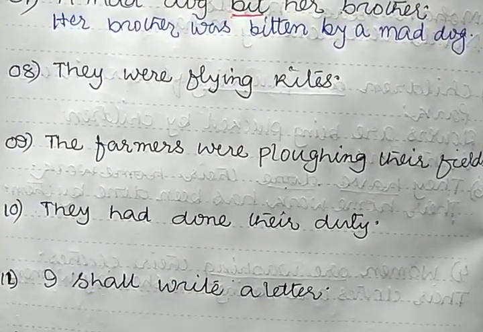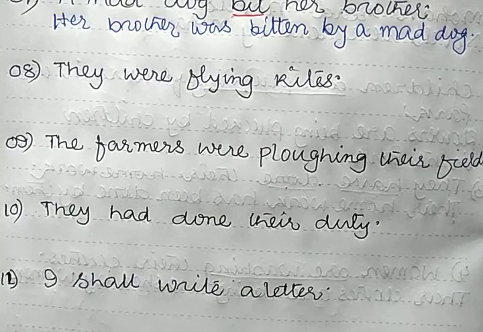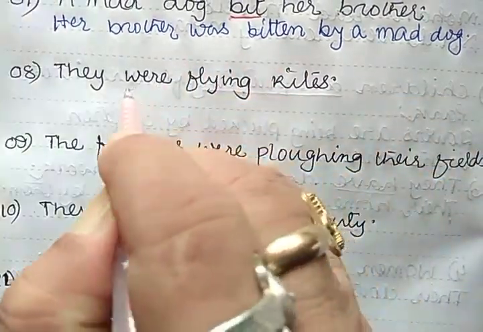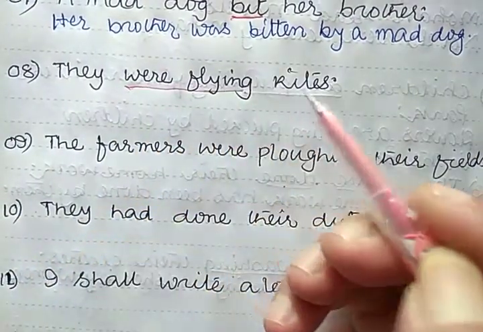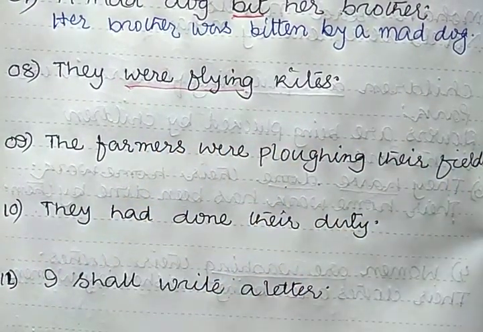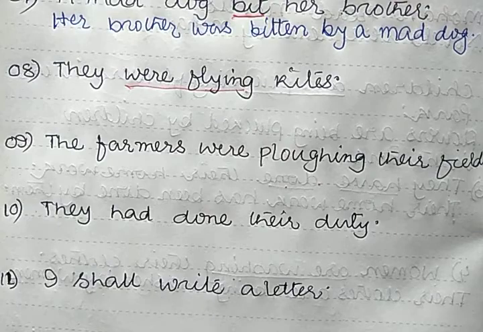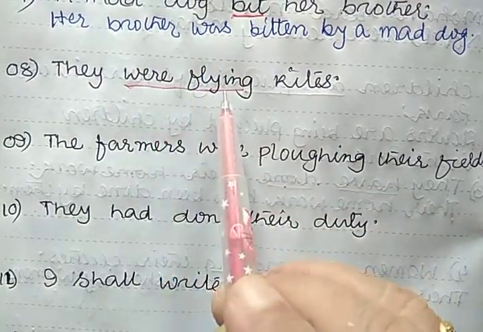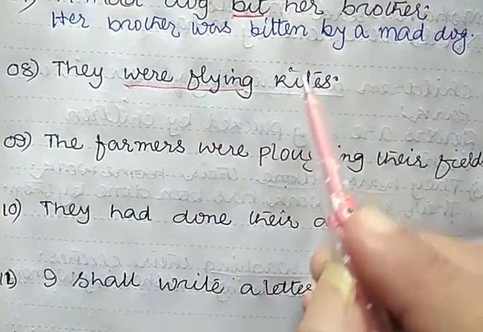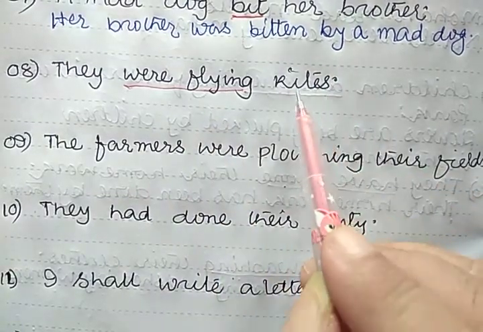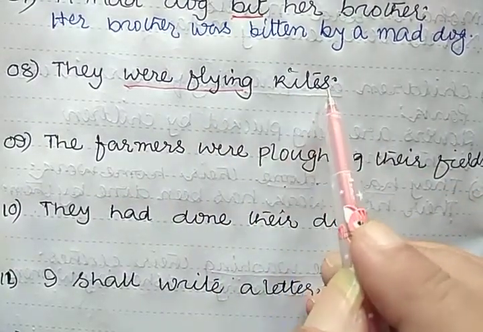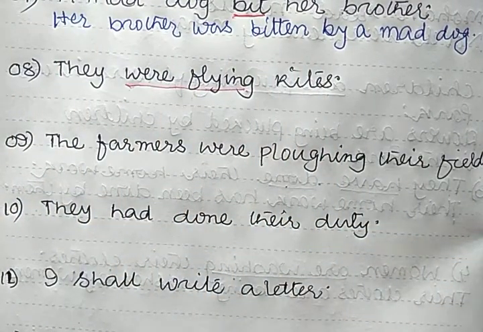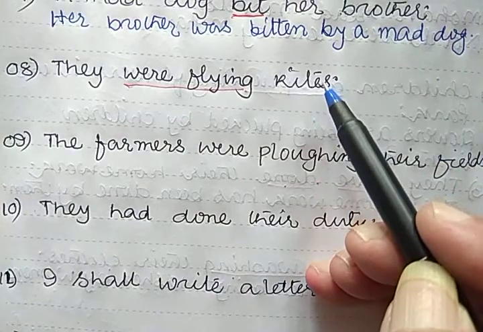They were flying kites. The given sentence is in past continuous tense. Were flying. What is your object? Kites. Kites is a plural noun.